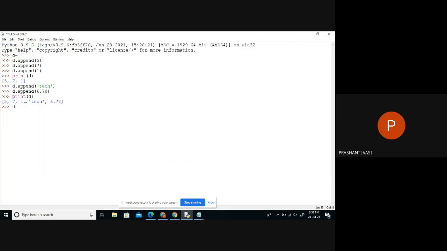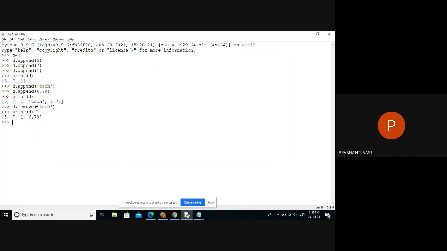To remove something, we have an operation, or function, which is already inbuilt for a list. Like append is an inbuilt function to append new data into the collection, similarly we have a function called remove. By calling this operation, I can delete whatever desired data. Just like in a shopping cart, we delete an item. Now when I see this data, the tech word has been removed from the collection. So the size is not fixed.